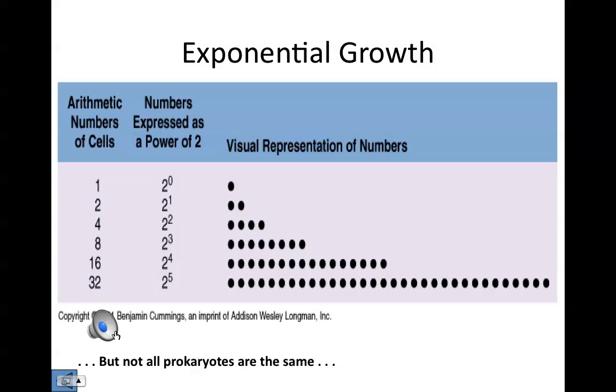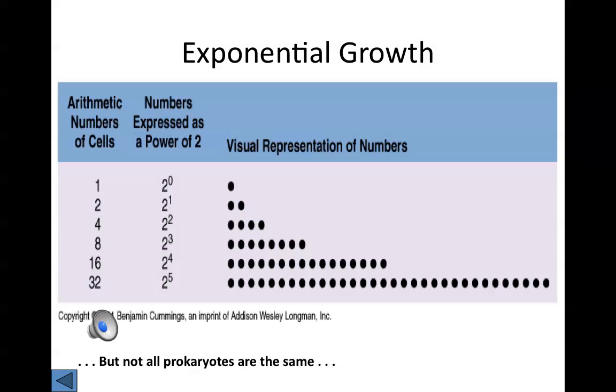Typically, when we're counting the number of cells produced in binary fission, one cell makes 2, 2 cells make 4, 4 make 8. That's described as exponential or logarithmic growth. If we look at those numbers, we can find that the numbers of cells produced can be expressed as a power of 2, and we call these generations.